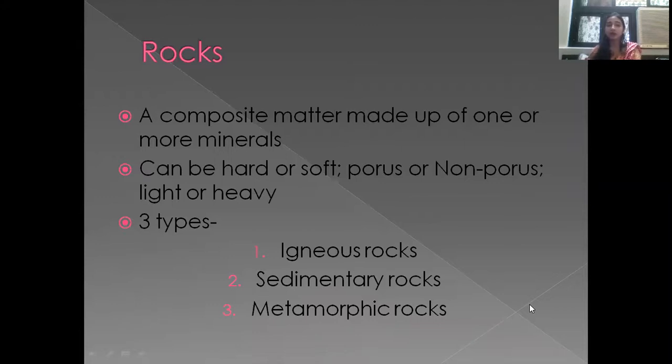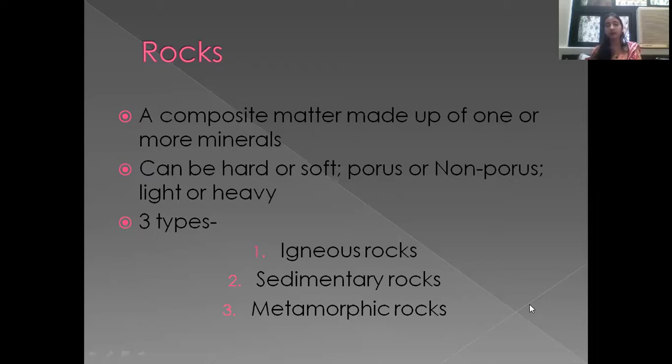Now, rocks can be hard or soft. They can be porous or non-porous. They can be light or heavy also. So what do you mean by hard or soft? They can be very hard to the touch, or they can be very soft, so that when you touch them they can break. It can be porous, which means water can pass through it. When you put it in water, it can absorb water. Or it is non-porous, which means it cannot absorb water. The rocks can also be light in weight or very heavy in weight.